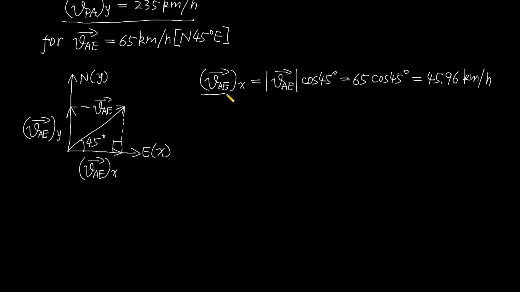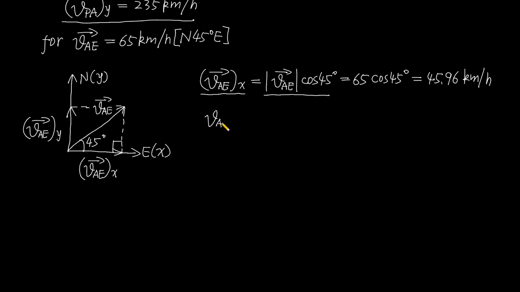Let's look at this equation. The left side is a vector, but the right side is only a magnitude. So in strict terms, this equation is not right. But we know the vector's direction is just the positive x direction. So for the sake of convenience, I just use such an expression to do the calculation. And the textbook also uses such an expression, so I use it just for the sake of convenience.